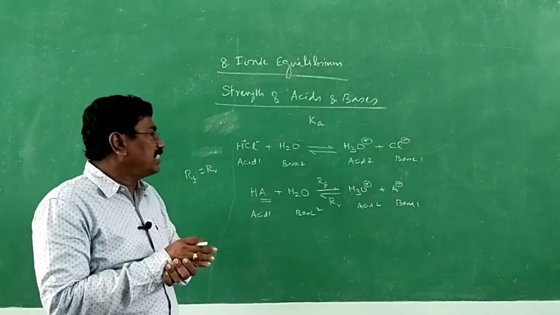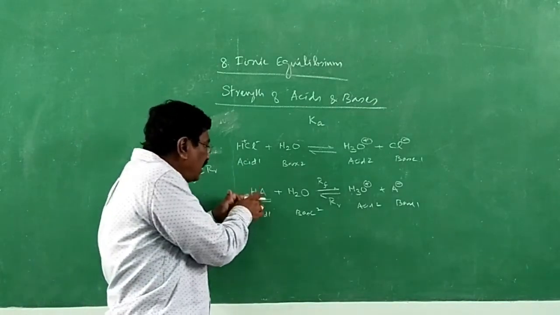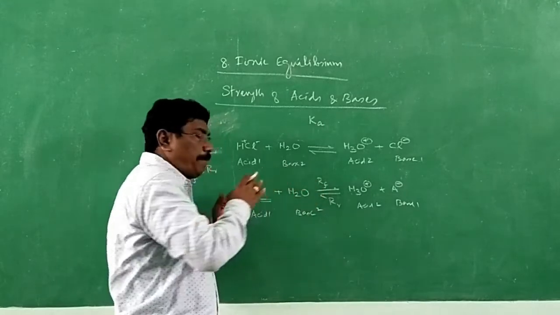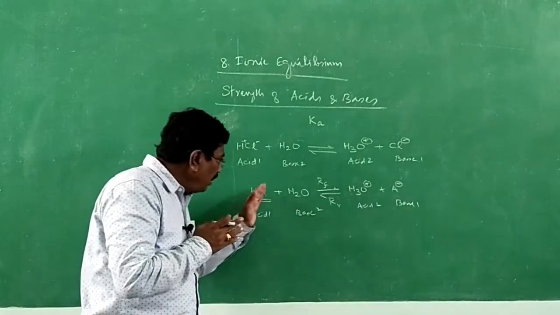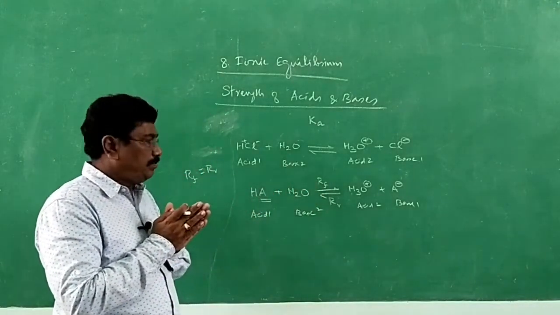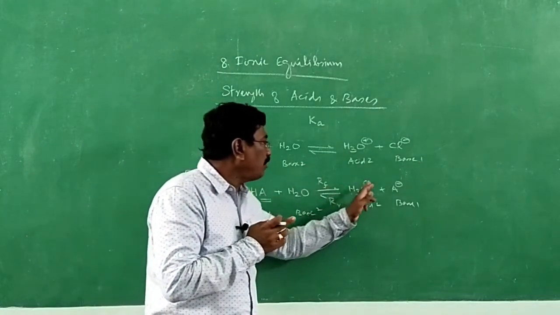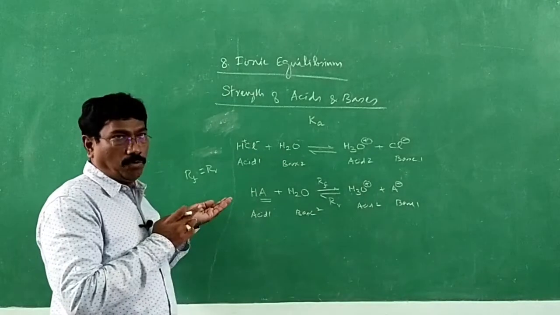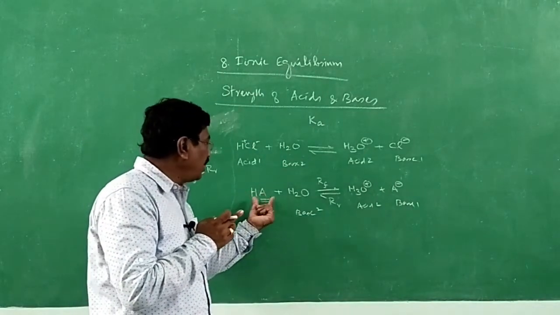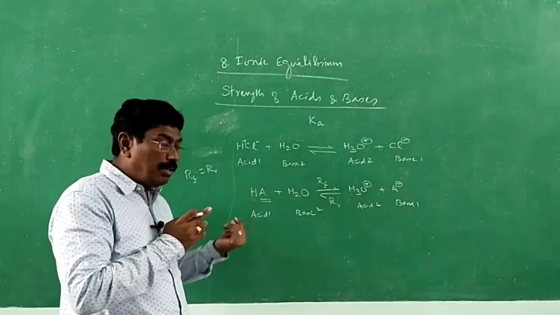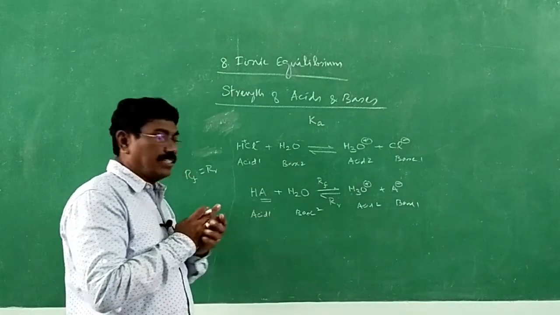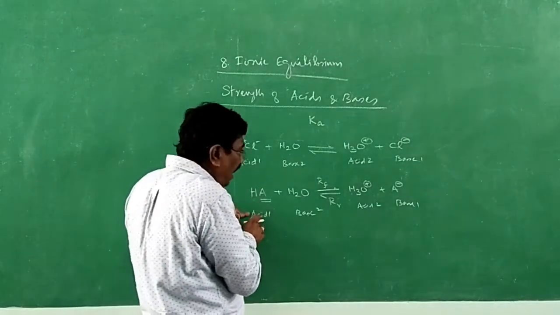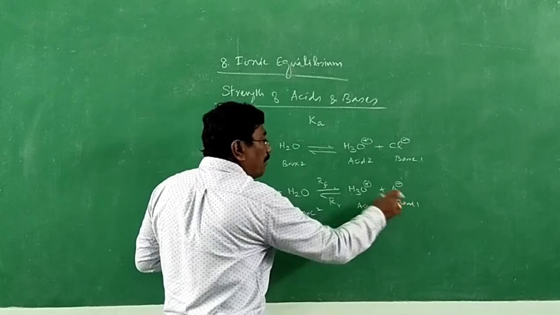Suppose it is a weak acid, what would have happened? A weak acid ionizes only slightly. It gives less of a proton to water. Therefore, these two form less, but the reverse reaction will be more. So more HA and water would be present. If it is a weak acid, the conjugate base will be a stronger one.